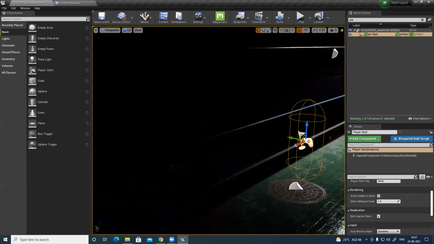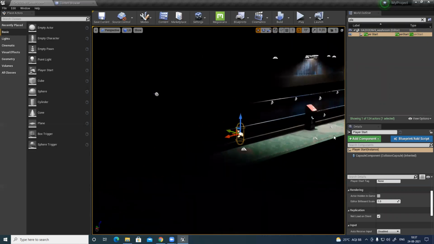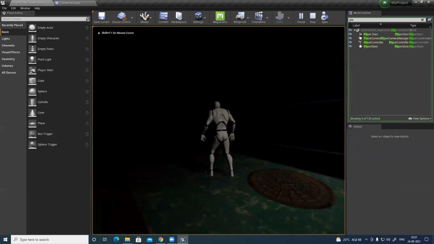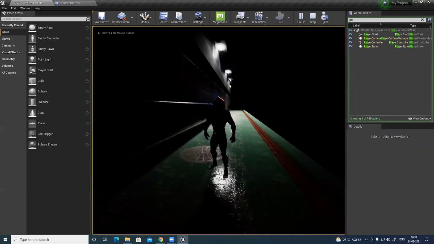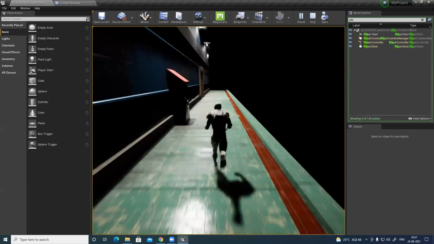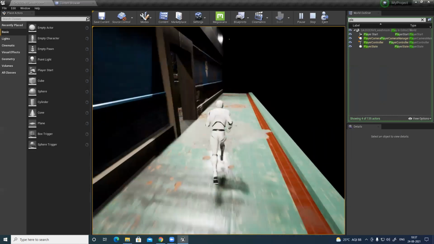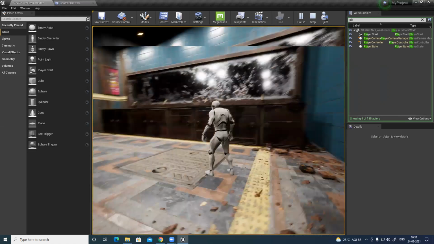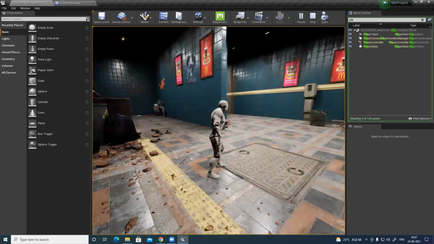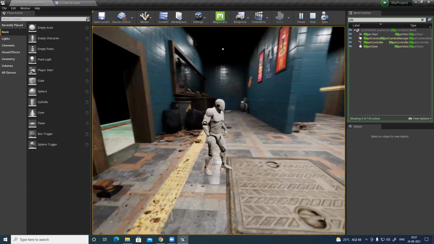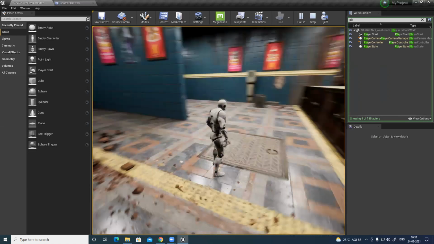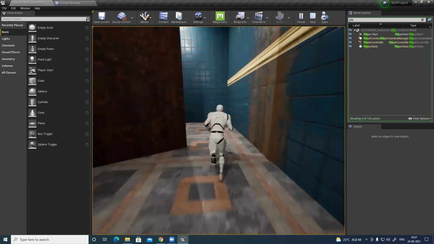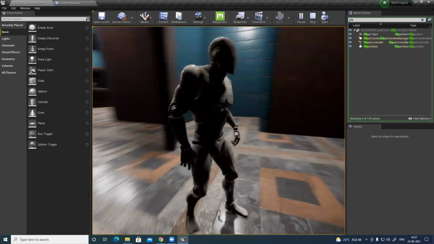Place it, and if I try play, the player will start from here. See, the scene is slightly bigger compared to the character. We can go everywhere and check all the corners.